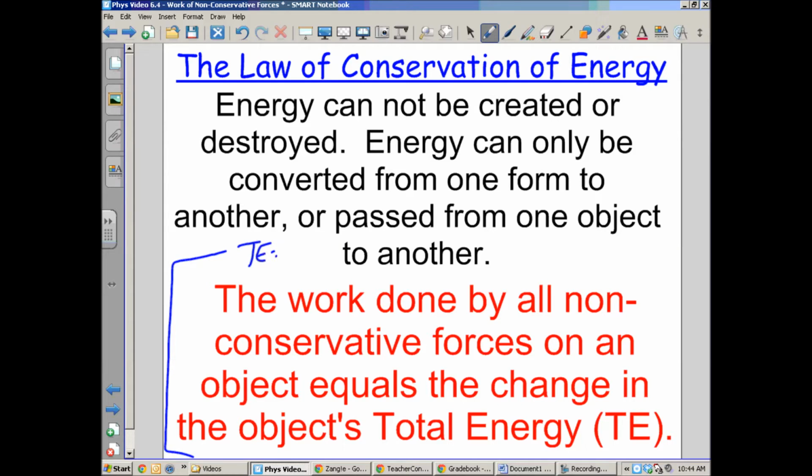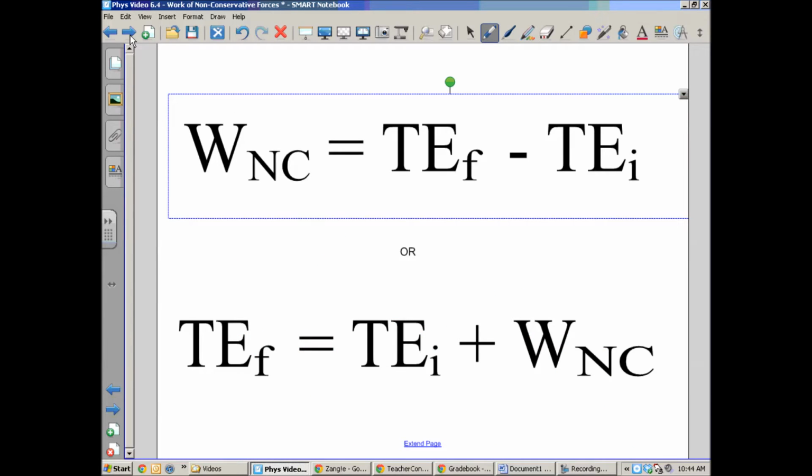Total energy is GPE plus KE. And what I told you before was anytime work is done by any force, one of these three things changes, at least one of those three things. Now we're being specific. Work done by a non-conservative force will cause this total energy to change. And as a result, since the total energy is changing, at least one of these has to change too, right? Which brings us to our first new equation of the day.